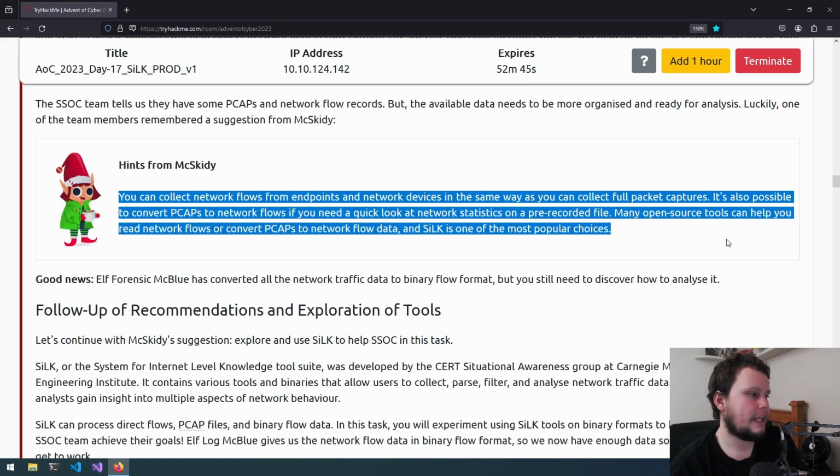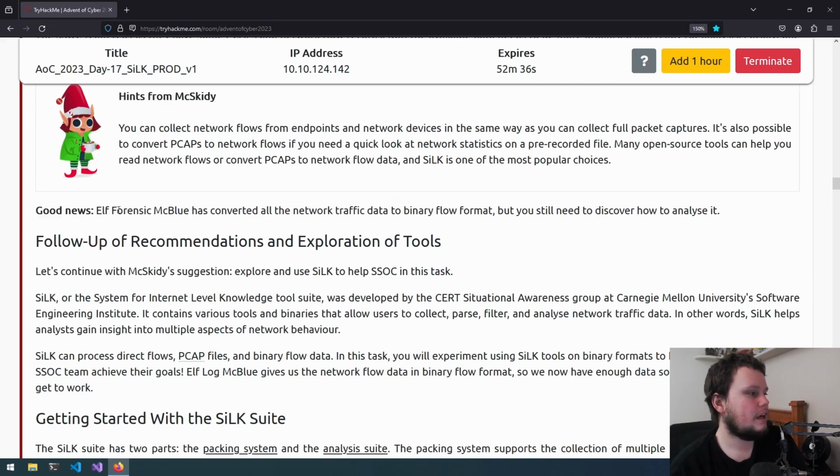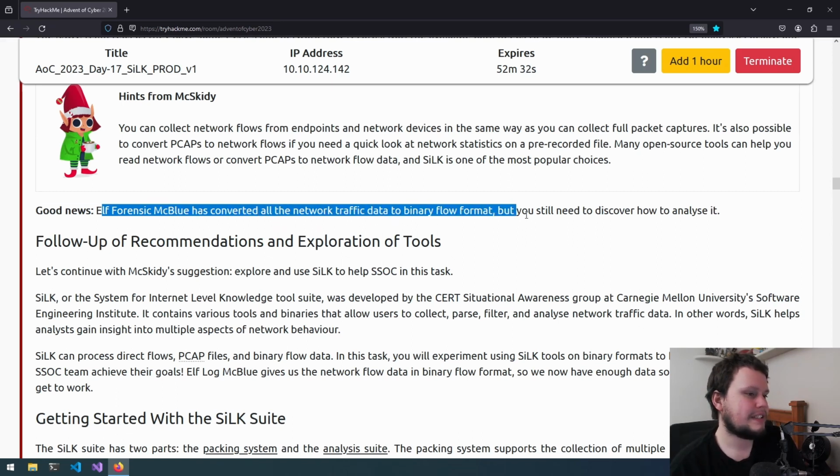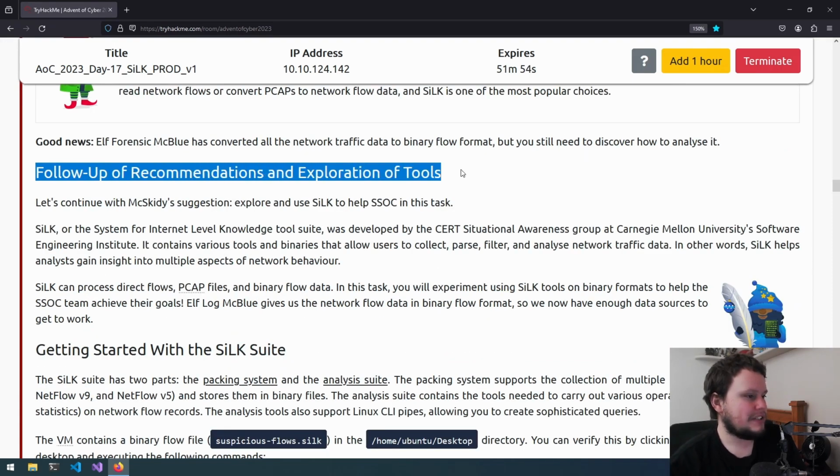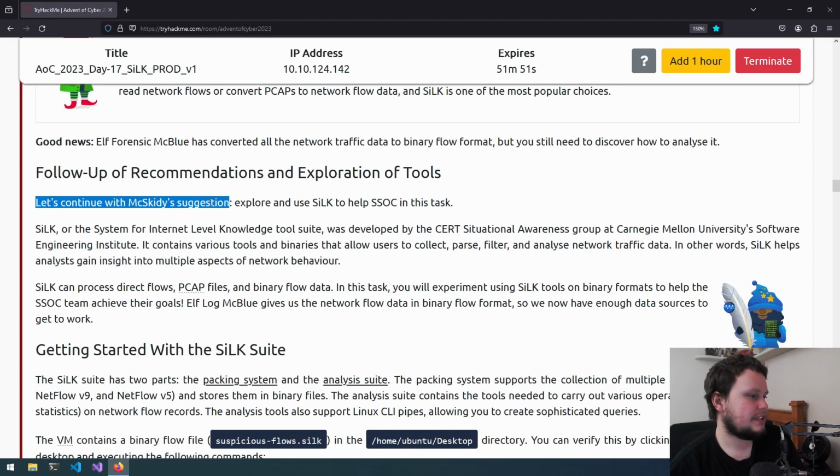Many open source tools can help you read network flows or convert PCAPs to network flow data, and SiLK is one of the most popular choices. And good news, Elflog McBloy has converted all the network traffic data to binary flow format. We still need to discover how to analyze it. Follow up on recommendations and exploration of tools. Let's continue with McSkitty's suggestion: explore and use SiLK to help SSOC in this task.